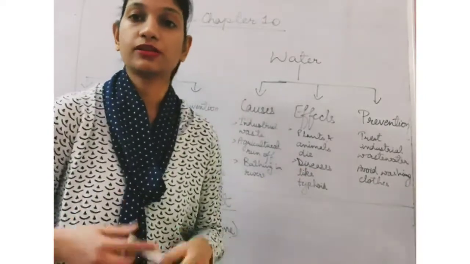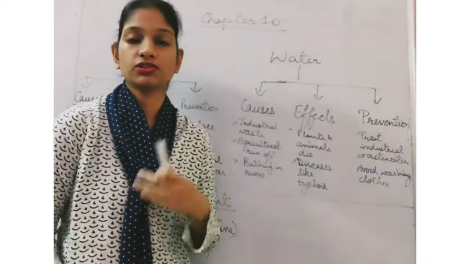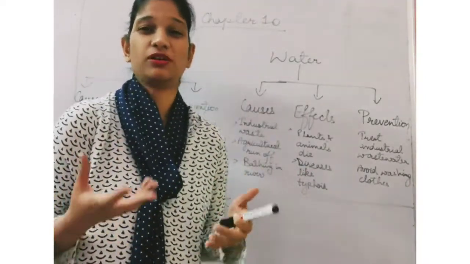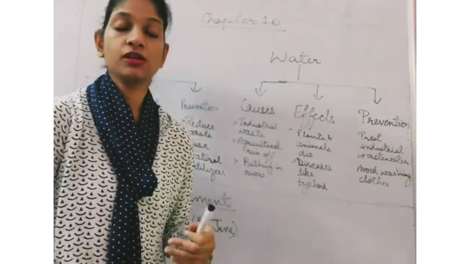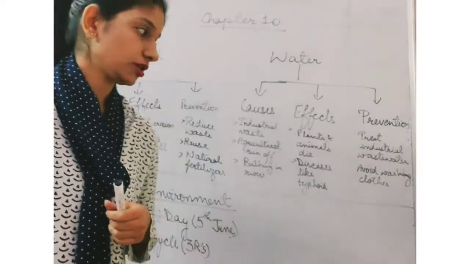This is very common and it's very easily understandable. A lot of industries are generating this waste water, dirty water, right? And they are all just dumping it into the rivers. So that is causing the water pollution.